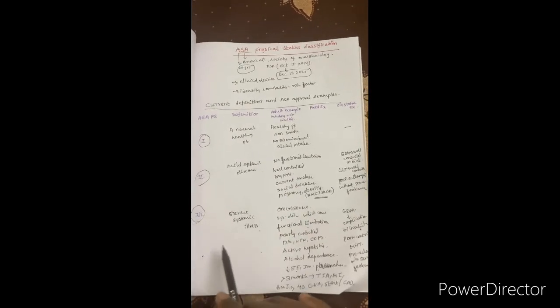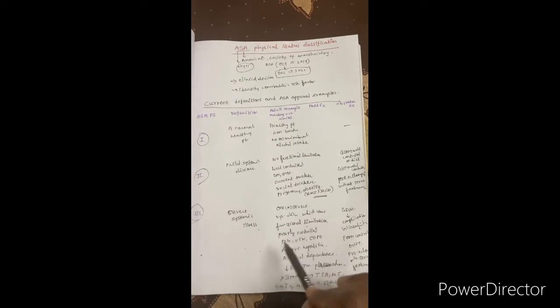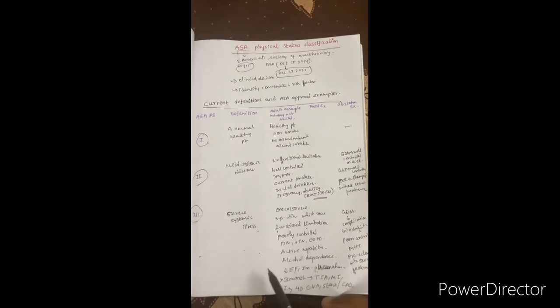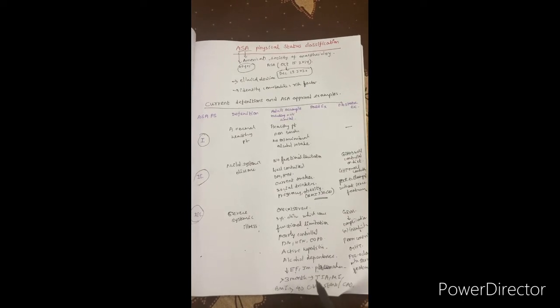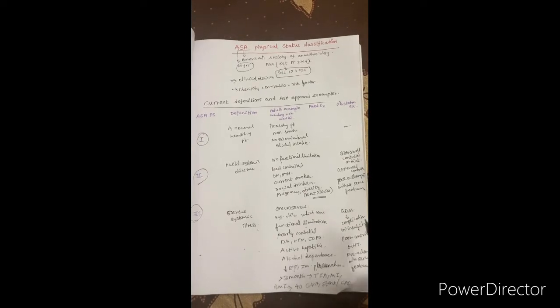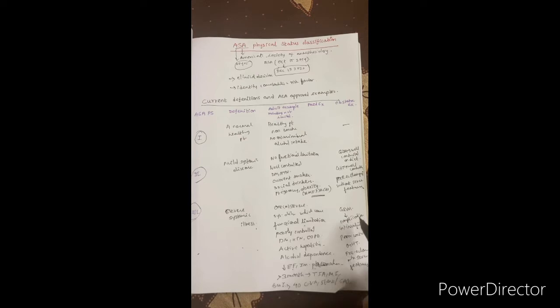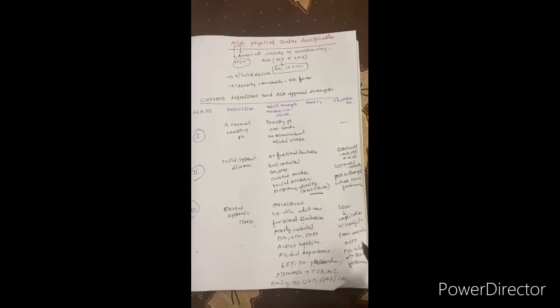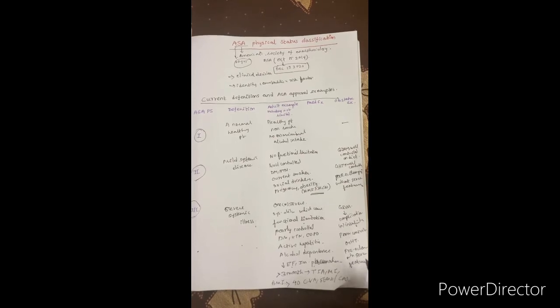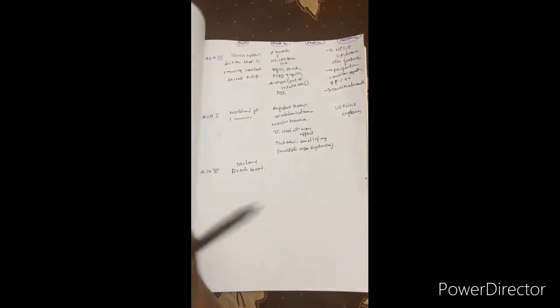Whereas ASA 3 is a patient having severe systemic disease, one or more diseases with functional limitation, poorly controlled comorbidities, and a more than 3 months history of TIA, MI or CVA. Or a patient having GDM with complications, or on insulin therapy, poorly controlled gestational hypertension, or preeclampsia with severe features. All these patients come under ASA 3.